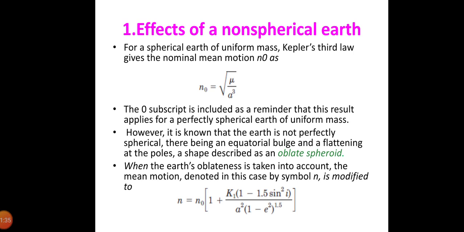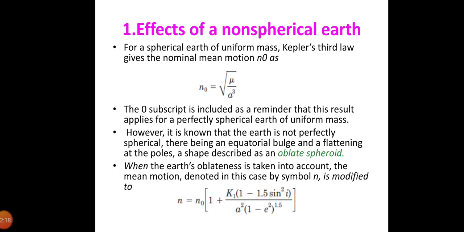When the Earth's oblateness is taken into account, the mean motion, denoted in this case by the symbol n, is modified to n is equal to n0 into 1 plus k1 into (1 minus 1.5 sin squared I) divided by (a squared into (1 minus e squared) whole power 1.5). Here k1 is a constant which evaluates to 66,063.1704 kilometers squared. The Earth's oblateness has negligible effect on the semi-major axis a, and if a is known, the mean motion is readily calculated.